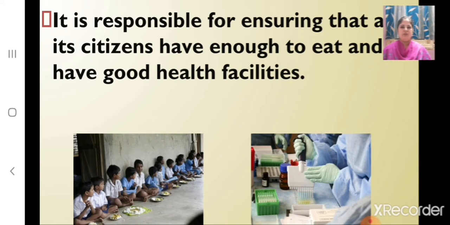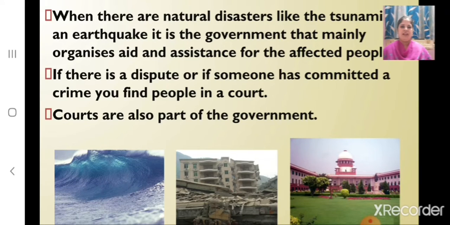And the government is also responsible for ensuring that all its citizens have enough to eat and have good health facilities. And when there are natural disasters like the tsunami or an earthquake, it is the government that mainly organizes aid and assistance for the affected people.